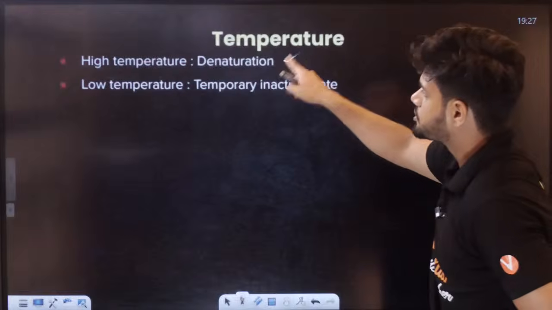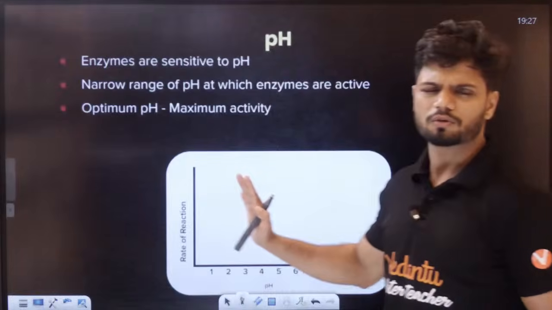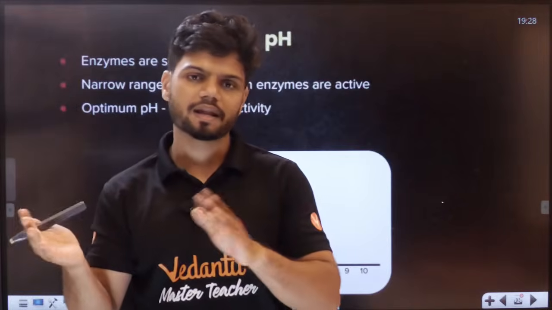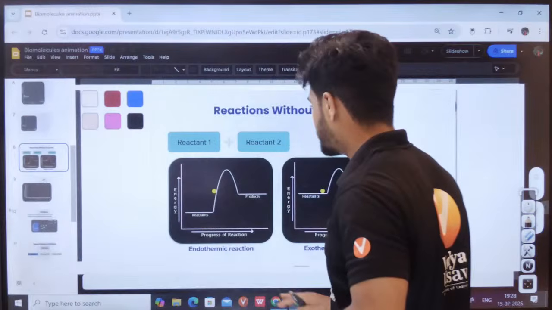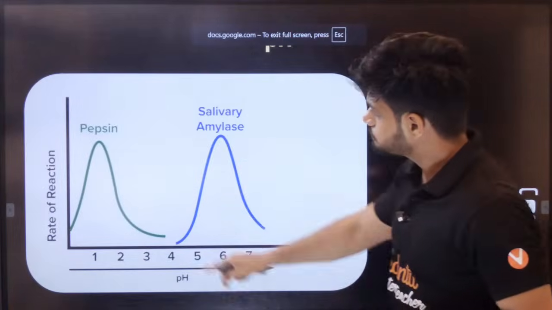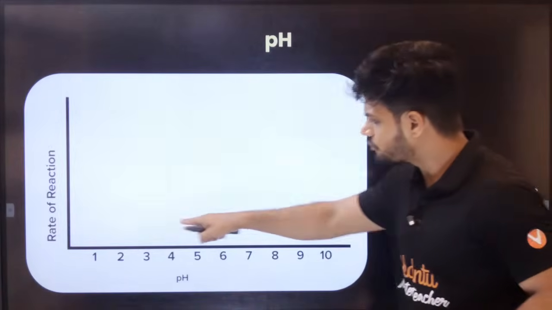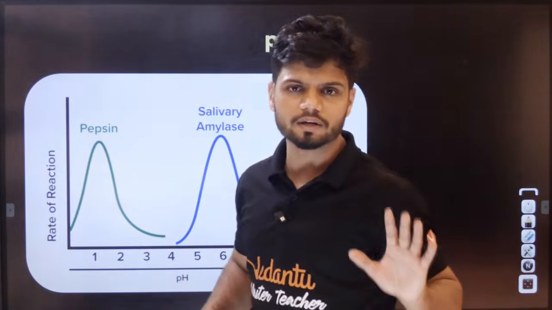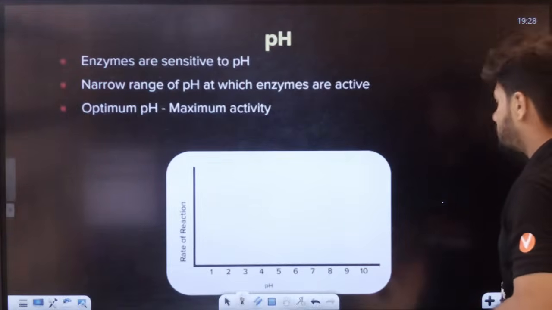See, high temperature denatures, low temperature makes it inactive. Very simple, students. The same goes for pH also. There is an optimum temperature, and an optimum pH. If anything goes here and there, they will not work. You can see here: pepsin at this pH, and others at their own pH. Apart from the actual proper pH, if it goes here and there, they will not work at all. They're like, why should I work at all? So there is an optimum pH.